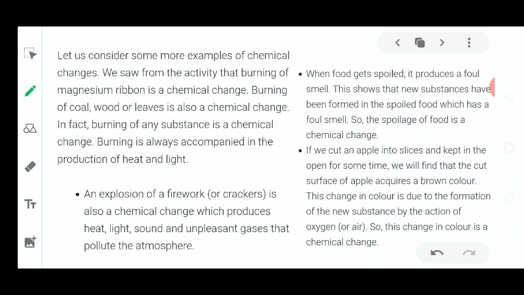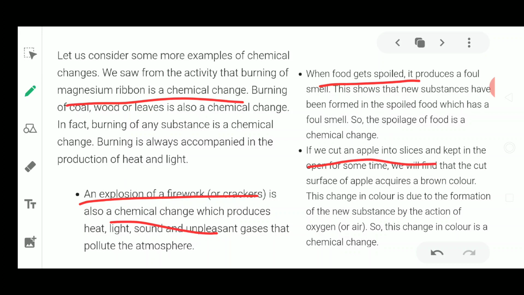There could be many other chemical reactions: a magnesium ribbon being burnt, the burning of wood, coal and leaves, and the explosion of fireworks. It is also a chemical change producing heat, light and sound, and unpleasant gases also pollute the environment. The food gets spoiled. This also we have discussed.